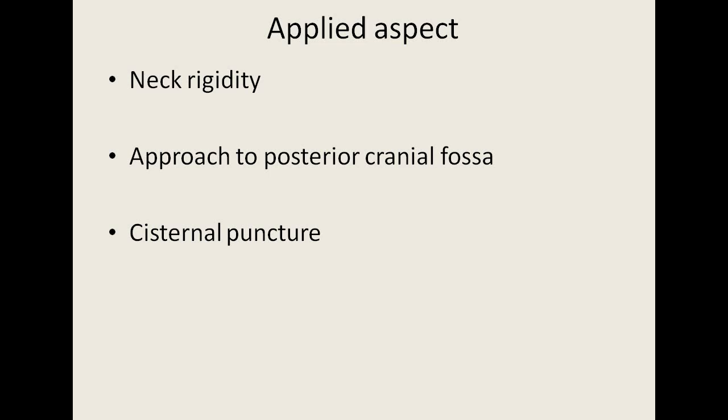Cisternal puncture. What is cisternal puncture? It is done when lumbar puncture fails to obtain a CSF sample for therapeutic and diagnostic purposes. The needle is introduced in the midline just above the spine of the axis vertebra. It pierces the posterior atlanto-occipital membrane. A give-way sensation appears at a depth of about 2 inches. Utmost care should be taken, as just 1 centimeter in front of the posterior atlanto-occipital membrane is the medulla, which if damaged may be fatal. So these are the clinical aspects.